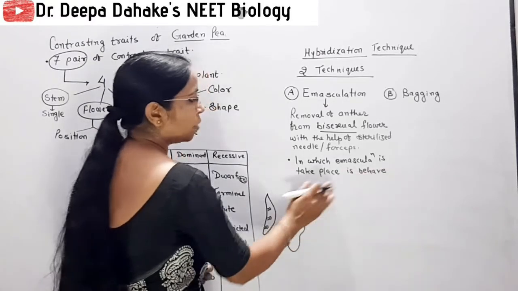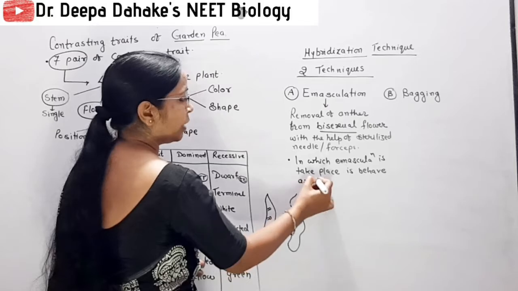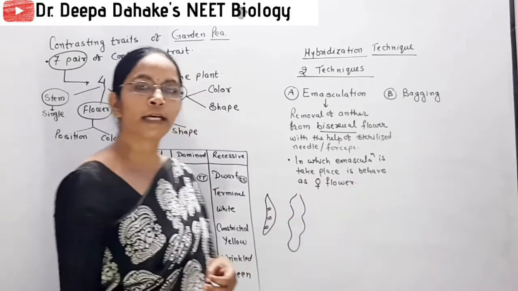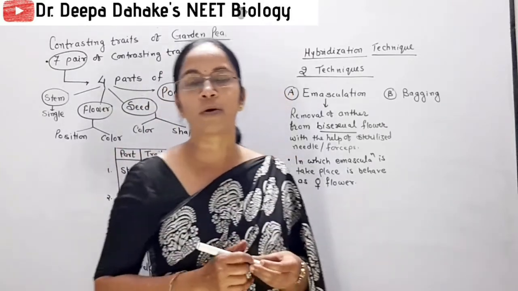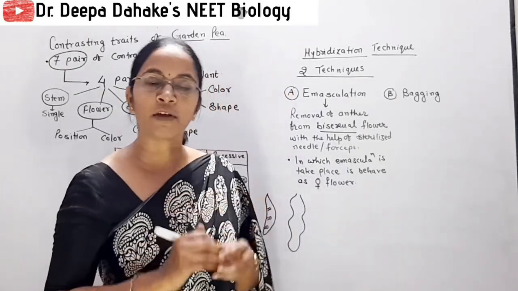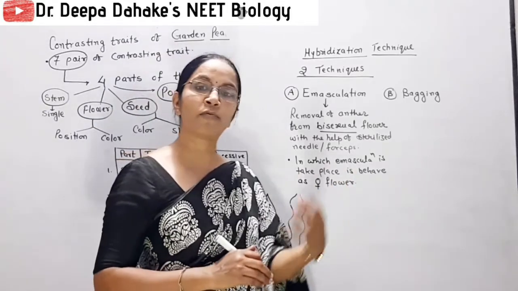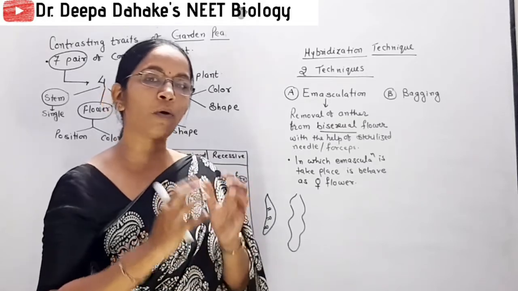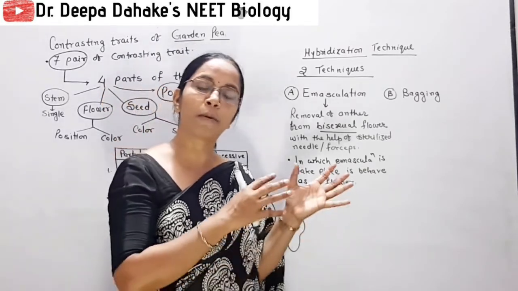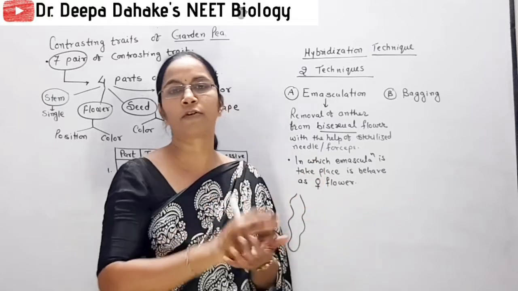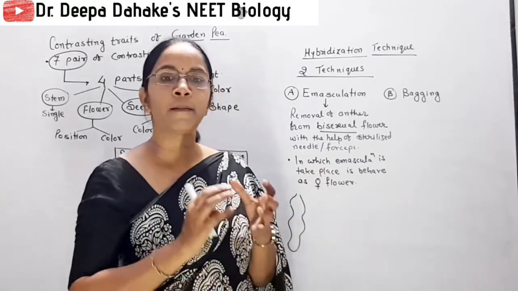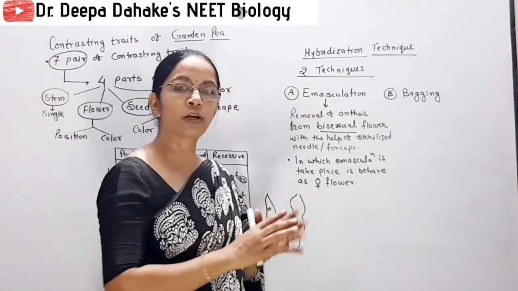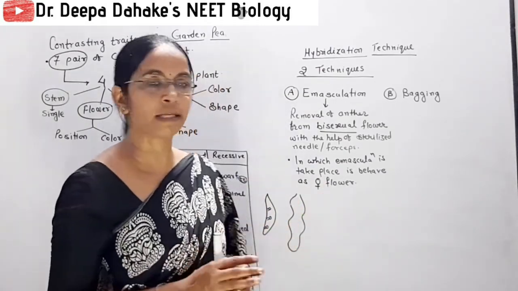So the flower in which emasculation has taken place behaves as a female flower. Remember this very well for your NEET exams. Emasculated flowers are always female flowers, and the flower from which we select the pollen grain, though that flower is bisexual, behaves as a male flower. Unisexual flower never undergoes emasculation.